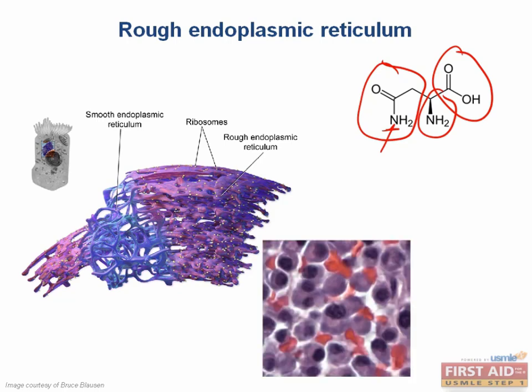This would be any cell that secretes lots of proteins, so some examples are mucus-producing goblet cells and antibody-secreting plasma cells, like the ones you see here, with their eccentric nuclei to make room for rough ER. And don't forget about neurons. We don't often think about neurons as secretory cells, at least I don't, but in fact they make tons of vesicles filled with peptide neurotransmitters, which they're secreting all the time to send a signal to the next neuron. And by the way, in a neuron, the rough ER is called a Nissl body.